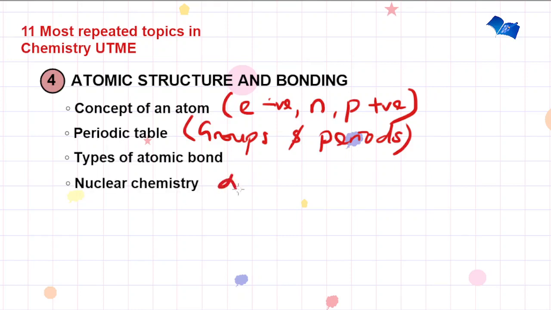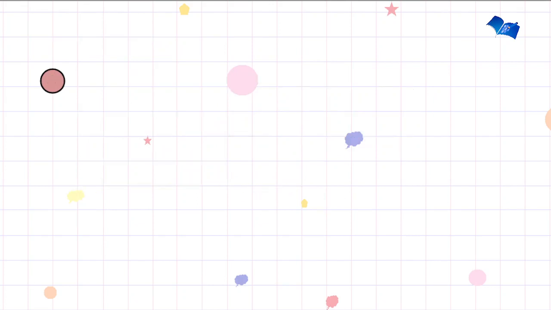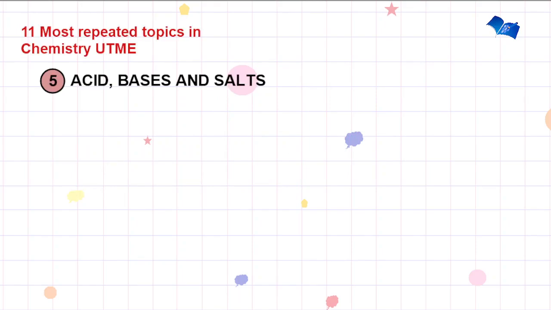So you have to look at the alpha particles, the beta particles, and the gamma particles, as well as their properties, and also radioactive isotopes. That is for the fourth topic. Now we'll go over to the fifth topic, acids, bases, and salts.